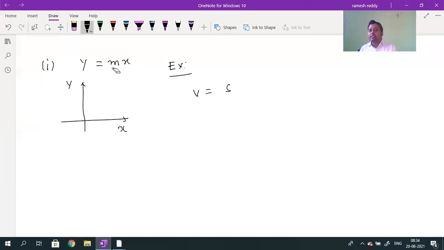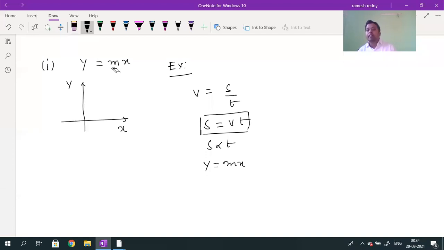What is the velocity formula? Velocity is equal to displacement by time. I will give you an example for that. For uniform motion, velocity is constant. So displacement is equal to velocity into time. Whenever velocity is constant, displacement is directly proportional to t. S is equal to Vt. So you have to compare S is equal to Vt with the standard equation, y is equal to mx.